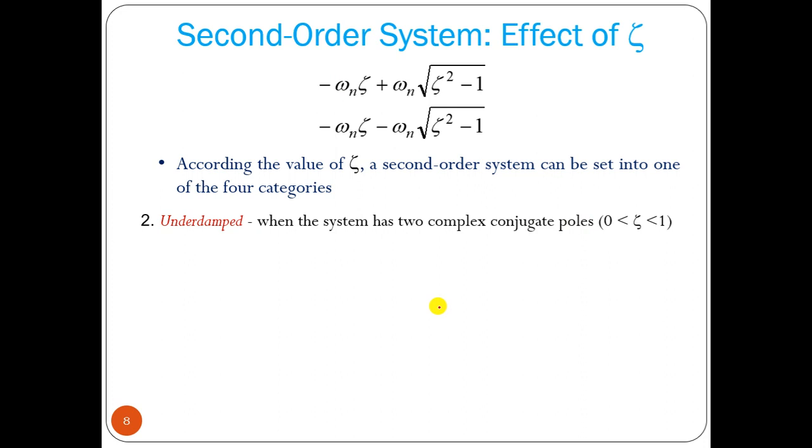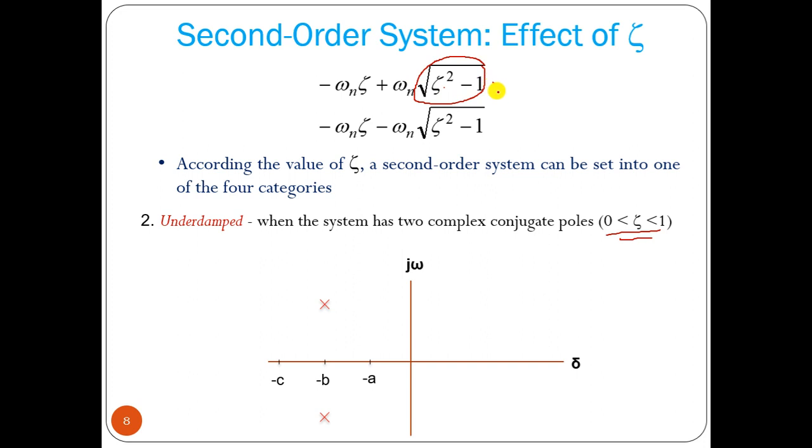Now if we consider that zeta value is between 0 and 1, what will happen? Zeta is less than 1, so this value becomes negative, root of minus something.